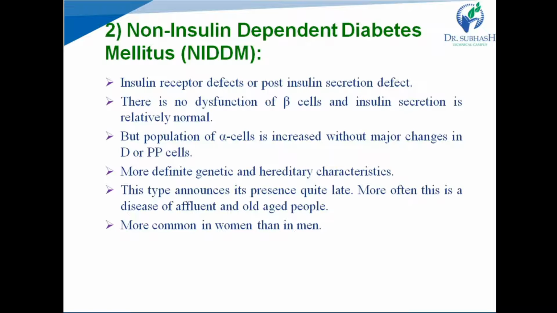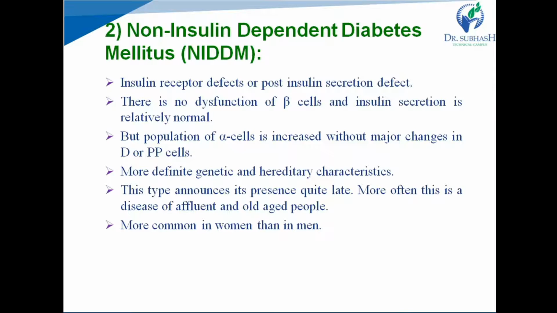The insulin is secreted in sufficient amount by beta cells, but responsiveness or sensitivity towards this insulin is reduced, and the reason for this reduction can be either insulin receptor defects or post-insulin secretion defects. Means insulin receptors cannot respond sufficiently to the released insulin. In this type,